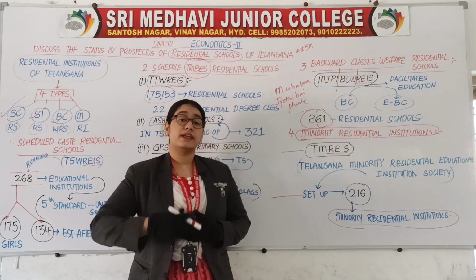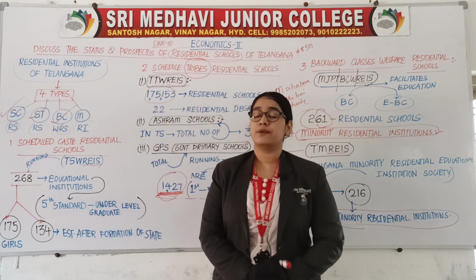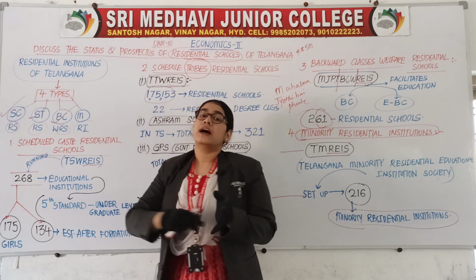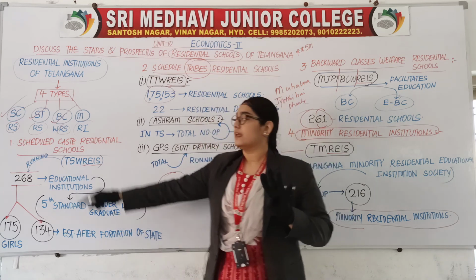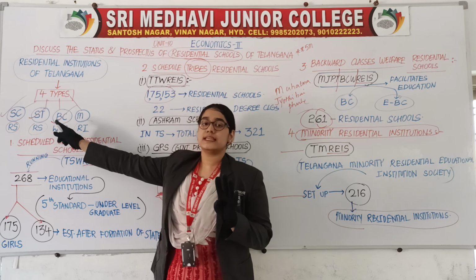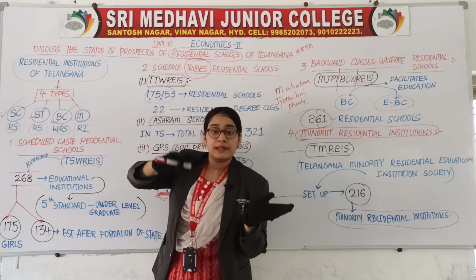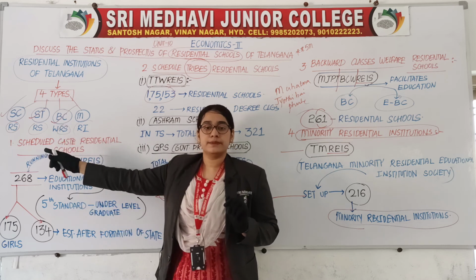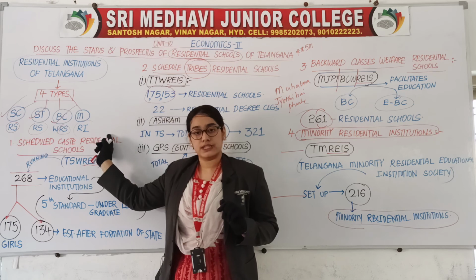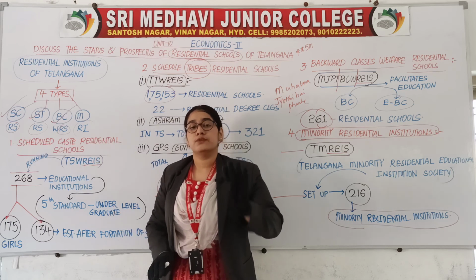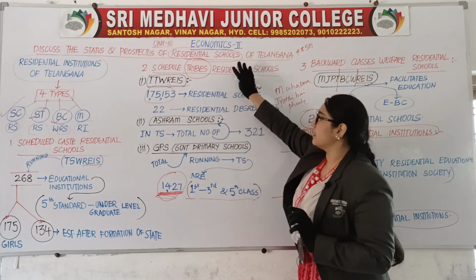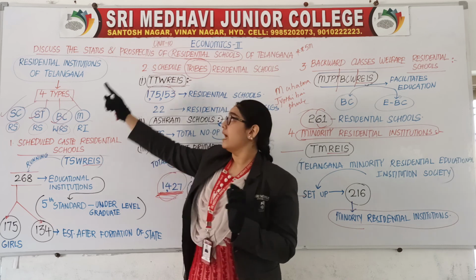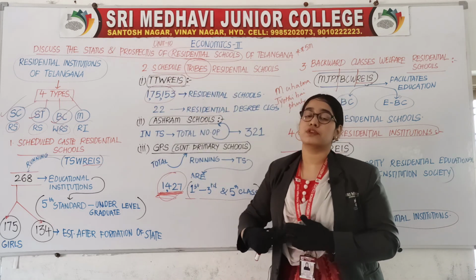The topic has come to an end. How many points have we discussed? 4 points. Residential institutions of Telangana are divided into 4 types: SCRS, STRS, BCWRS, MRI. Scheduled caste, scheduled tribes, then backward class, then minority. Is that clear? These are the 4 types which we have discussed under the main topic residential schools of Telangana. So this was the status and prospectus of residential schools of Telangana.